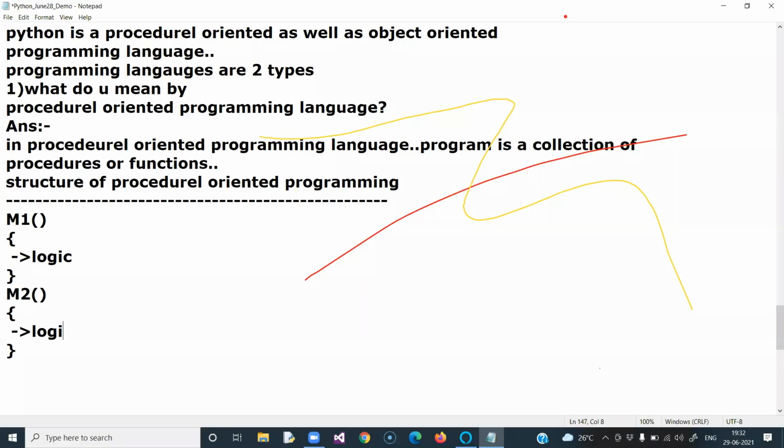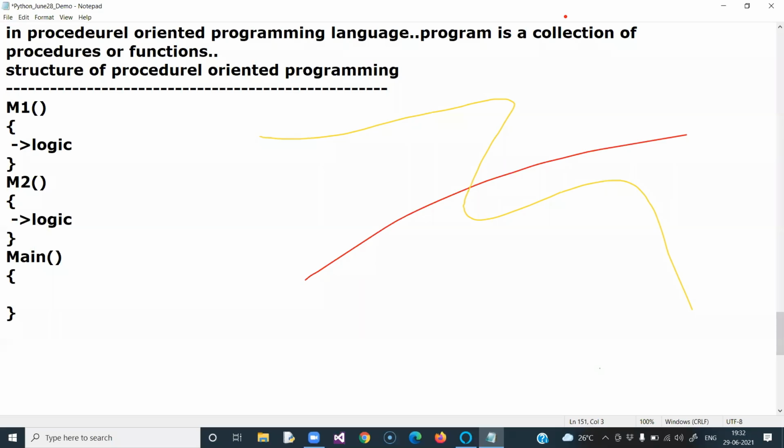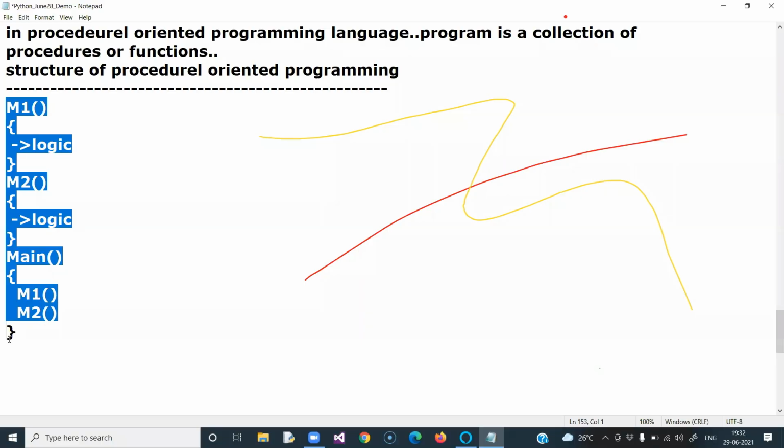And here you have a special function called main. Here you are calling M1, here you are calling M2. Total, your program is a collection of three functions. A function, procedure or method is the same, which we use to write some logic.